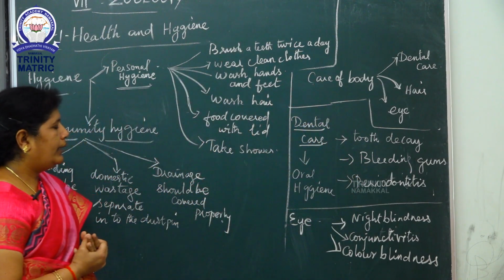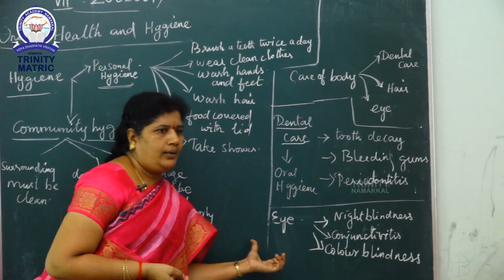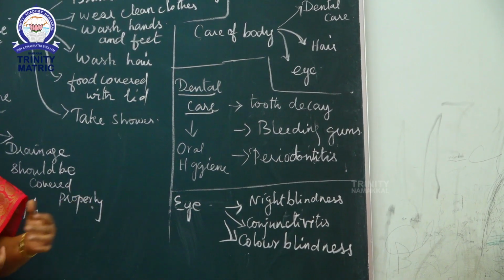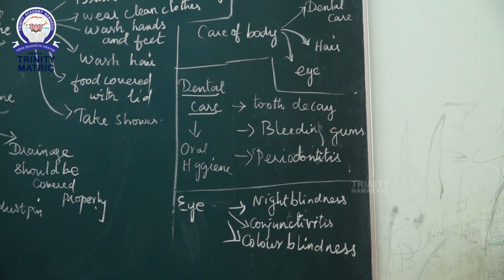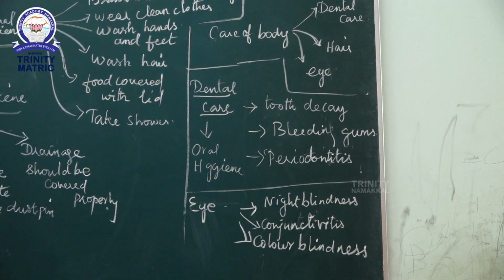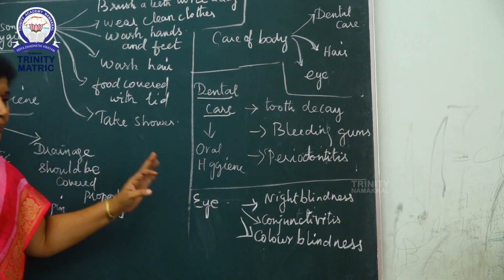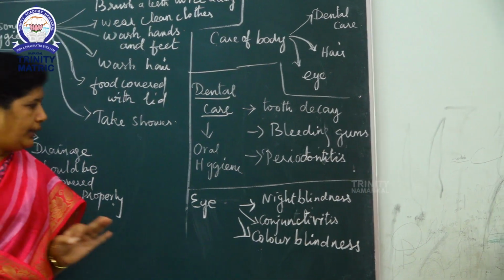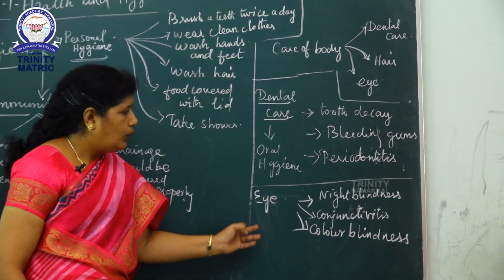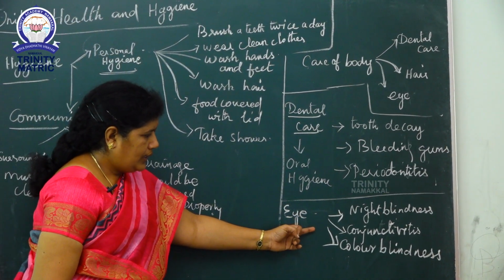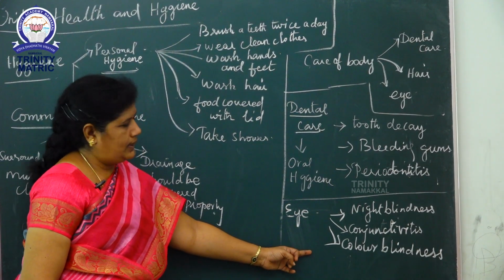Next, eye care. The eye is an important sense organ of our body. It is a main sense organ. The eyes can get some diseases. Three diseases are given below in your chapter: one is night blindness, next conjunctivitis, next color blindness.